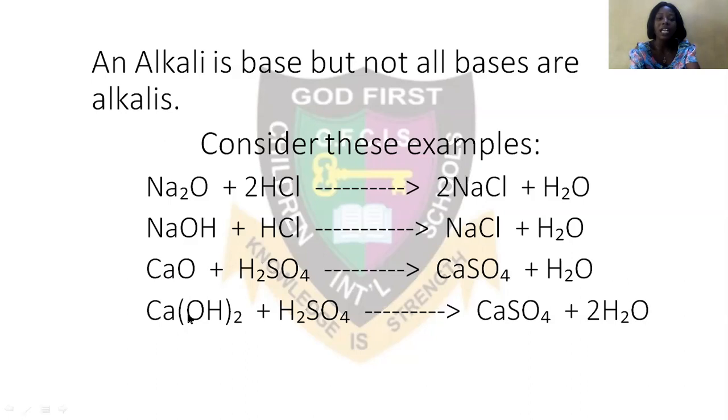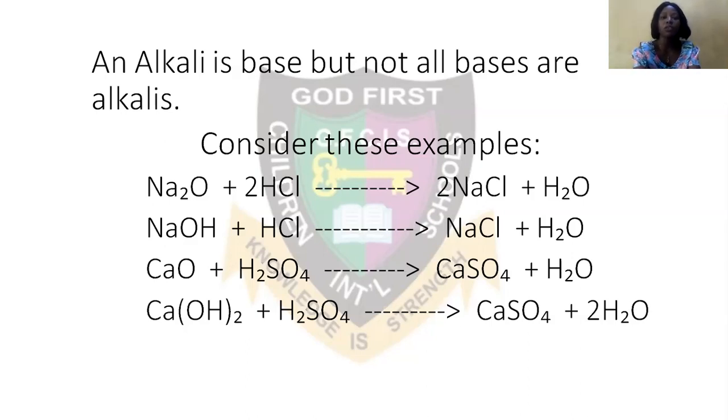This is an alkaline: sodium hydroxide reacts with tetraoxosulfate(VI) acid to give you salt as well, and then water. Remember, these are the products of a neutralization reaction. All alkaline are bases, but not all bases are alkalis. Meaning that an alkaline is a type of base. Hope we understand this now.